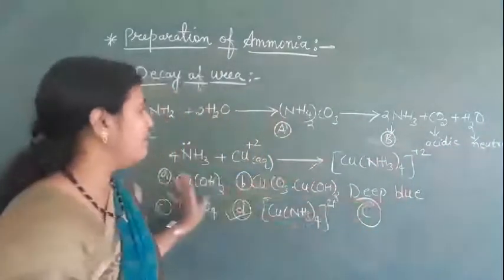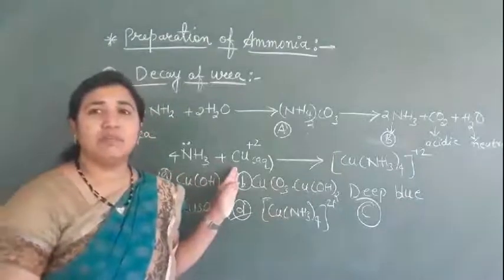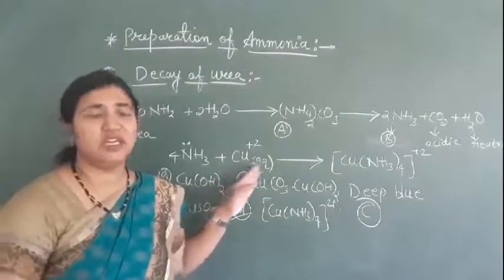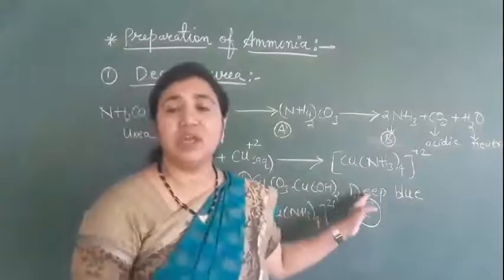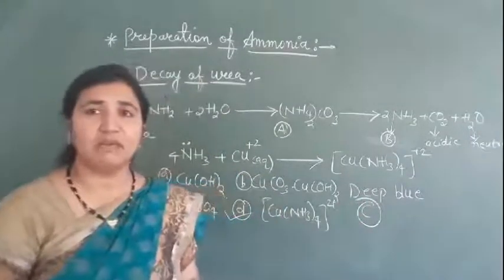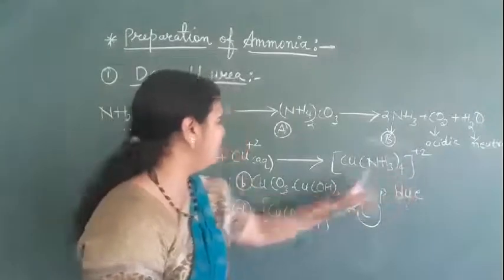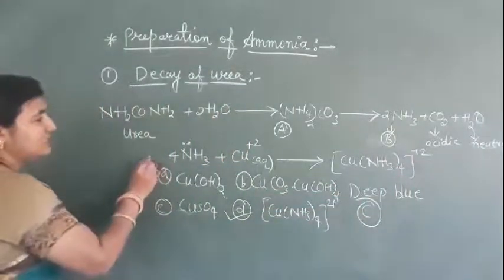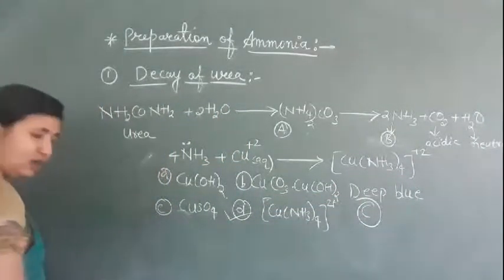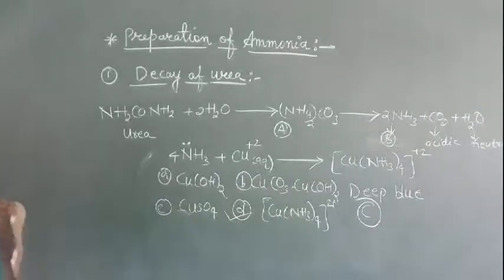Now this ammonia, when it passes through the copper Cu2+ aqueous solution, gives a deep blue colored solution due to the formation of a complex compound, and that complex compound is what we have here, [Cu(NH3)4]2+. Okay, so this is all about the first preparation. Now we will see the next preparation.